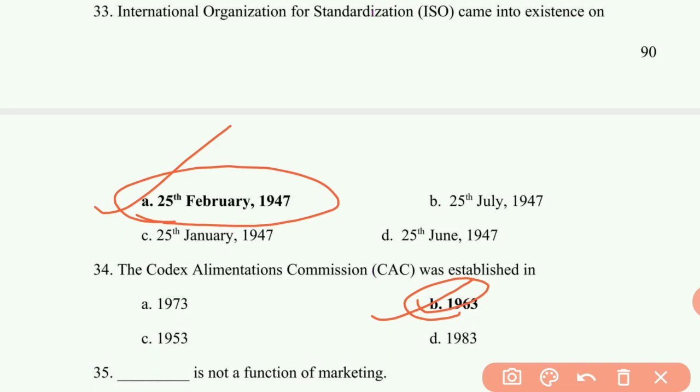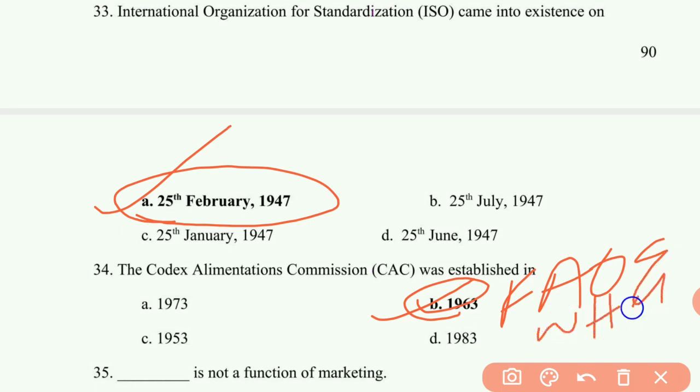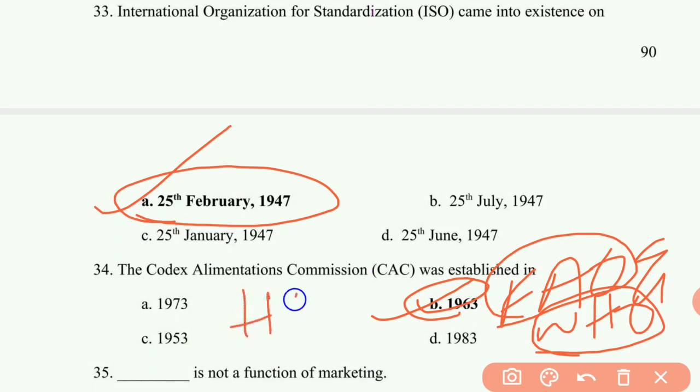This is a joint commission of FAO and WHO, that is Food and Agricultural Organization and World Health Organization, and recognizes HACCP, that is Hazard Analysis Critical Control Point based system for food.